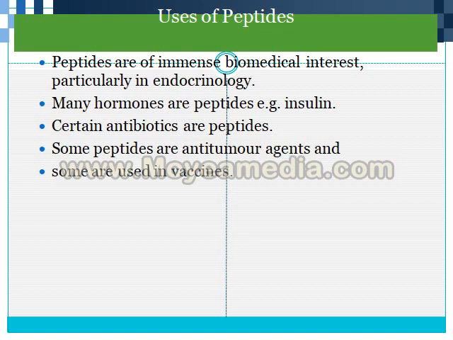Now, what are the uses of peptides? Peptides are of immense biomedical interest, particularly in endocrinology. So for the endocrine system, most secretions are peptides. Many hormones are peptides, for example the most important hormone, insulin. Certain antibiotics are also peptides, which we use to kill microorganisms. Some peptides are anti-tumor agents used in cancer, and some are also used to prepare vaccines. So peptides have a very important role in humans.